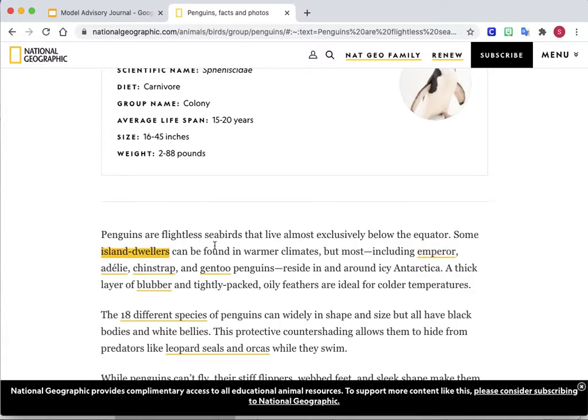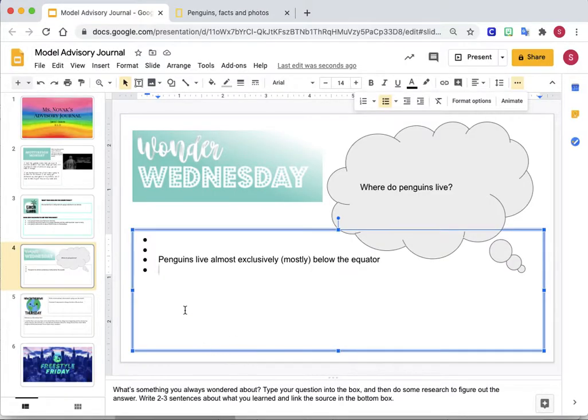It says some island dwellers can be found in warmer climates, but most, and then it tells you a bunch of different penguins reside in and around icy Antarctica. So I want to add that some live in warmer climates. But then we also know most penguins live in Antarctica.